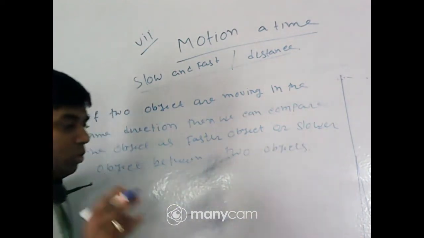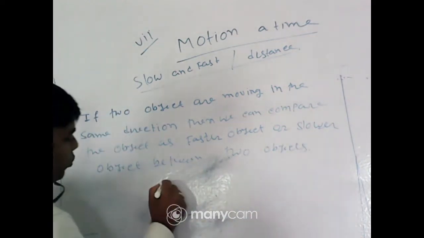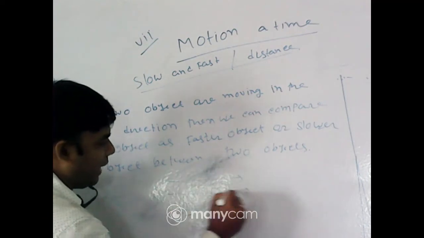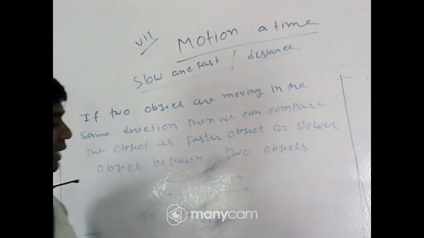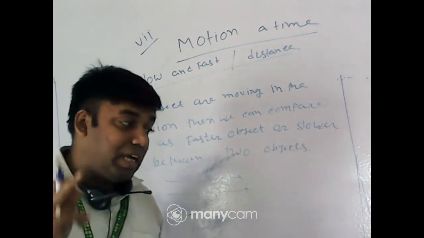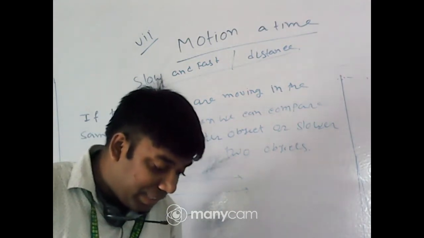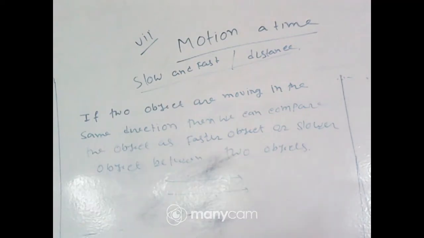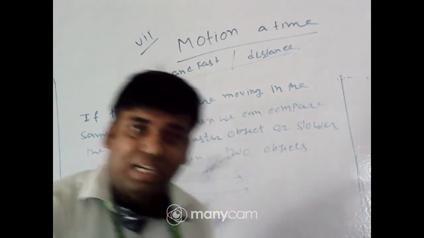Okay, so what is the condition? If two bodies are moving in the same direction, then we can say that one is faster, one is slower.